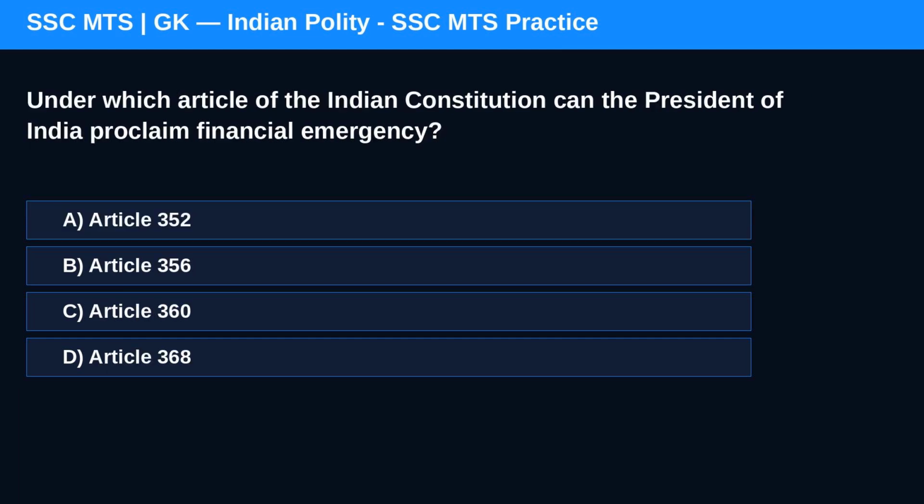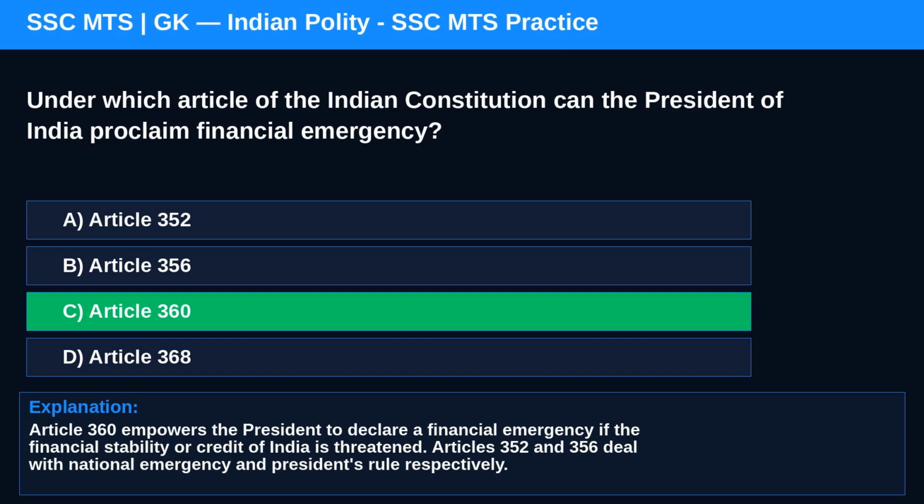Question 2. Under which article of the Indian Constitution can the President of India proclaim financial emergency? Option A, Article 352. Option B, Article 356. Correct answer is C. Article 360 empowers the President to declare a financial emergency if the financial stability or credit of India is threatened. Articles 352 and 356 deal with national emergency and President's rule respectively.